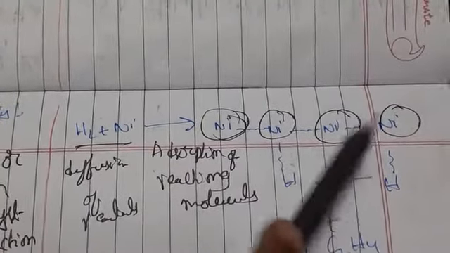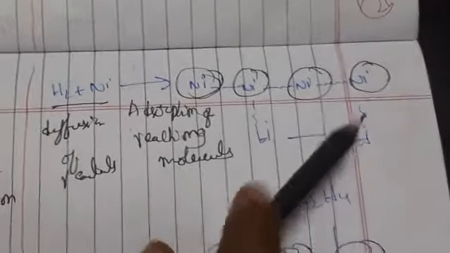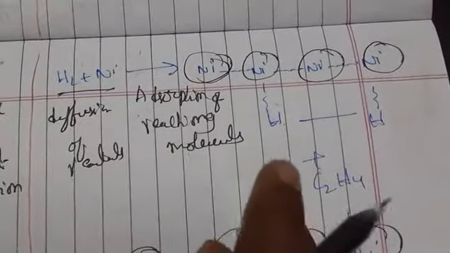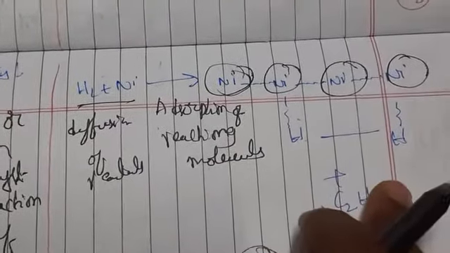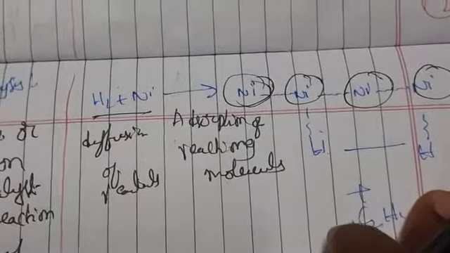So it is 2 reacting molecules and they are undergoing adsorption at the surface of the catalyst. In the third step, we are forming an intermediate. This is when we are adding a catalyst, so this is forming an intermediate here.